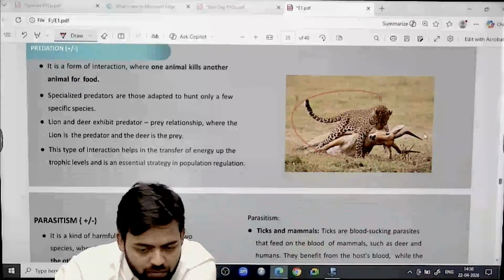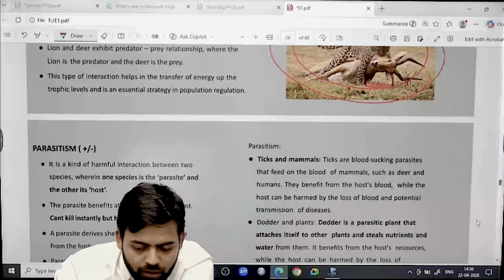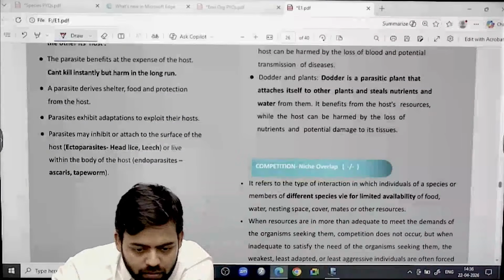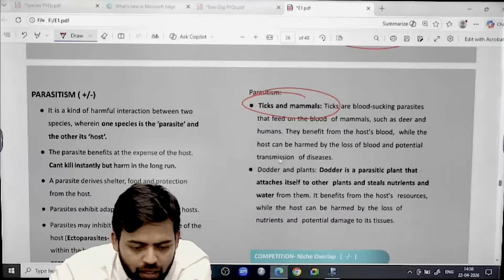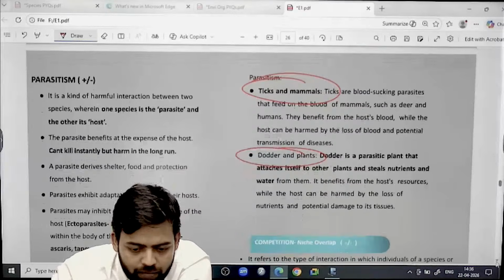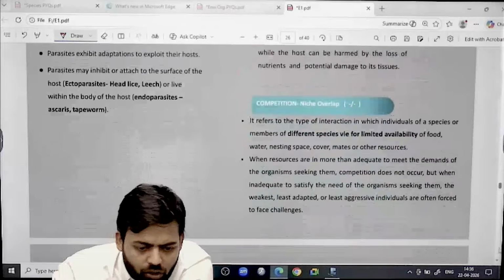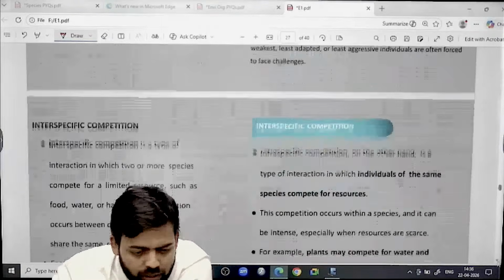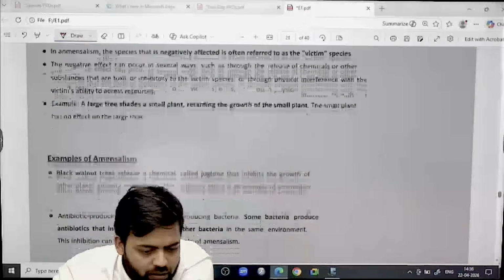Predation, classic example. The whole Animal Planet is dependent upon this, right? Then parasitism, the best examples can be ticks and mammals, right? Dodder and plants can be an example of parasitism as well. That is a parasitic plant. Okay. Then competition, niche overlap usually is considered as competition. We have already discussed that. So this is the biotic interaction that is there.